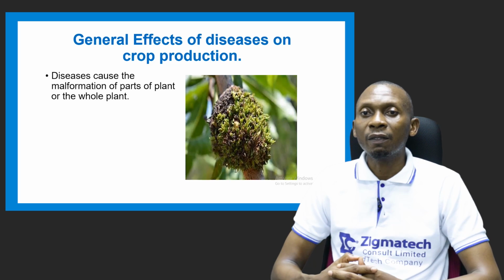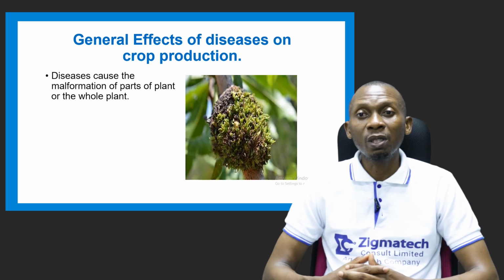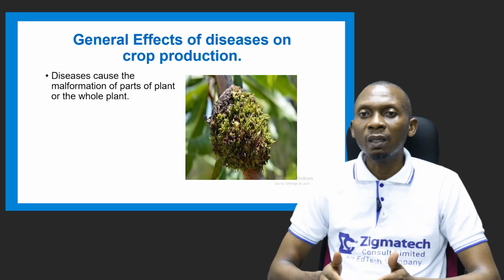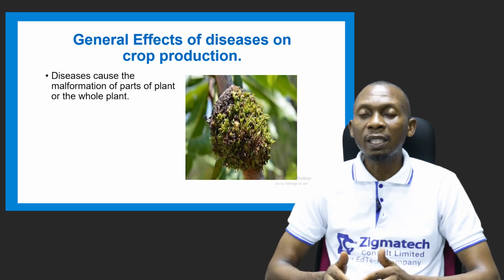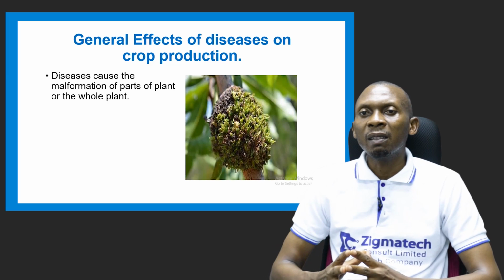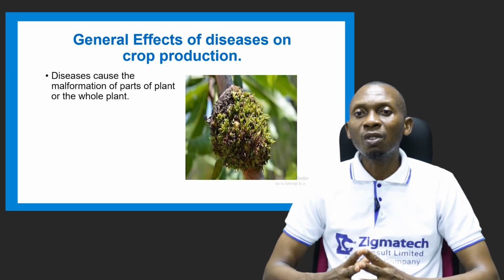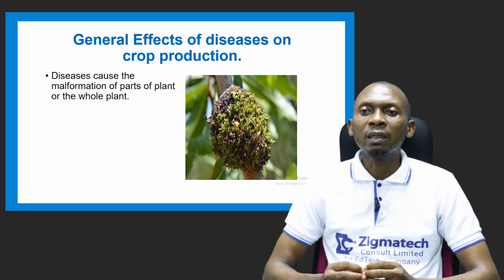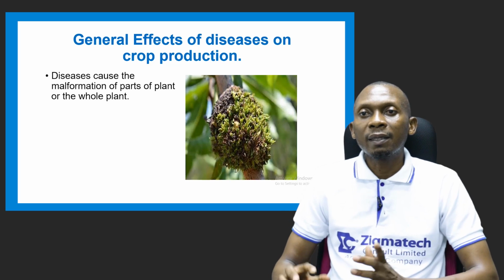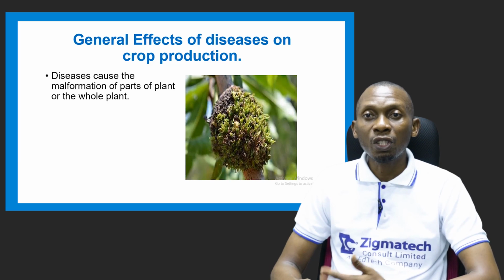You find out that in a sweet potato too, there is a reduction in the nodes, the internodes. That's the point between two nodes. That reduction in the internode is a distortion of the plant, and this is a malformation of the whole plant. So that's an effect of disease, as seen in witch's broom, cassava witch's broom.